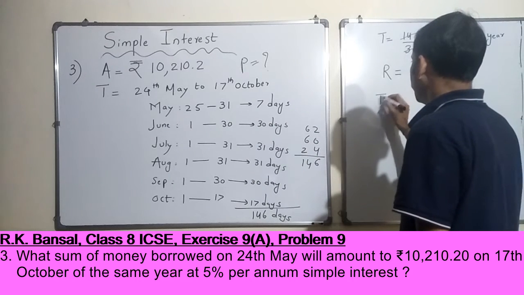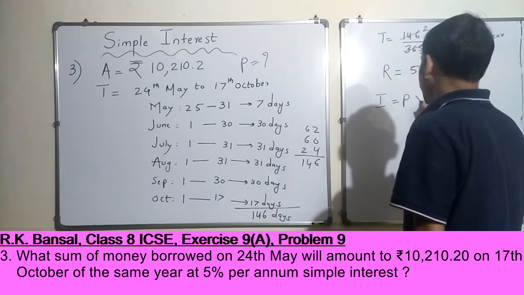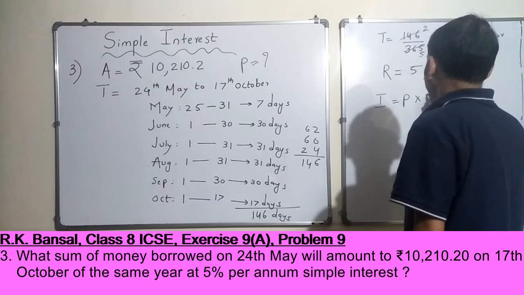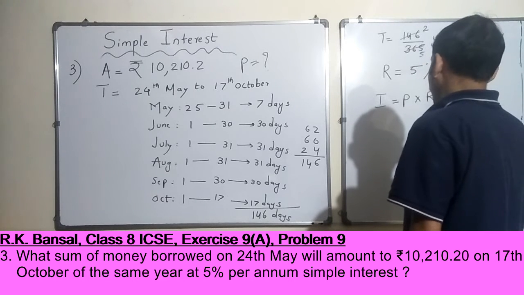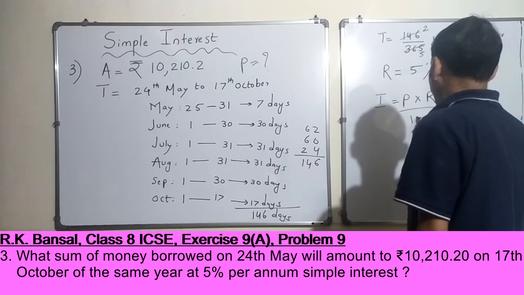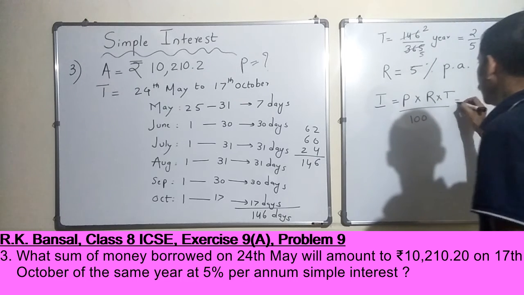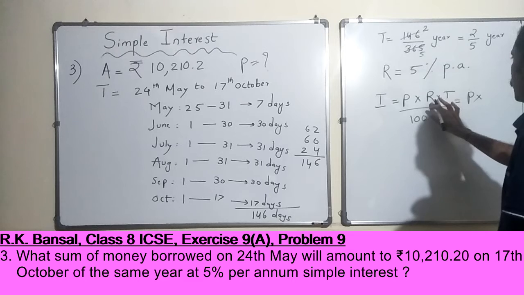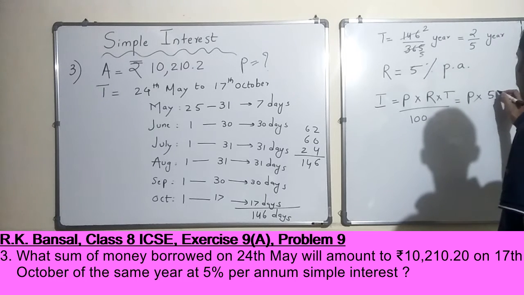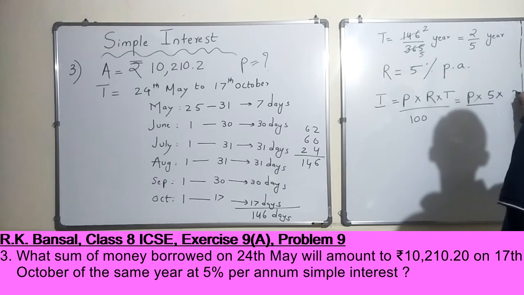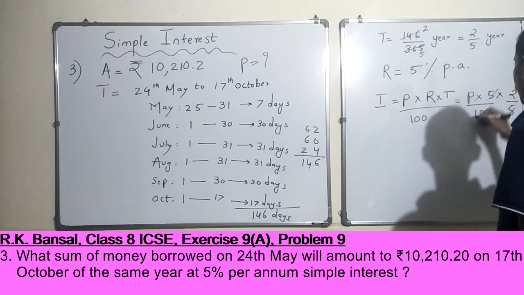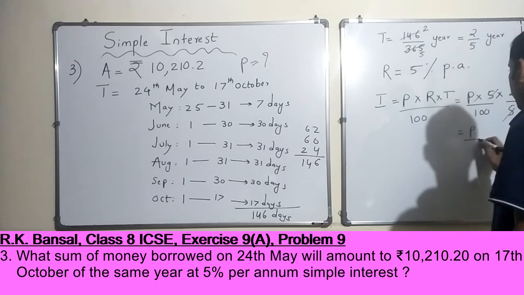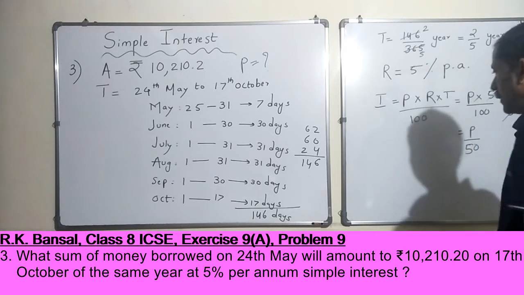Interest would be P into R into T by 100, is it not? Here R is 5, T is 2 by 5, and this is 100. This is gone, this is gone. This is equal to P by 50 is the interest.